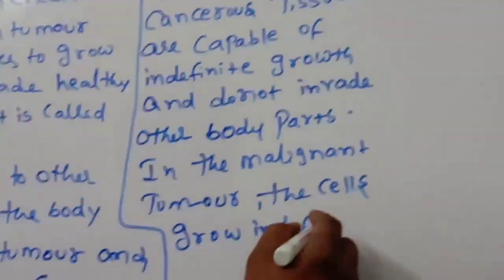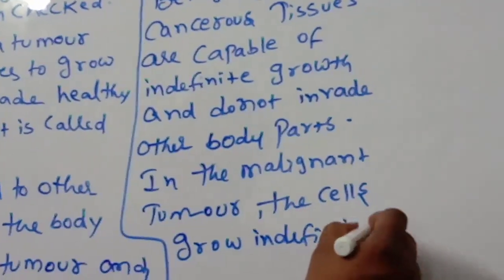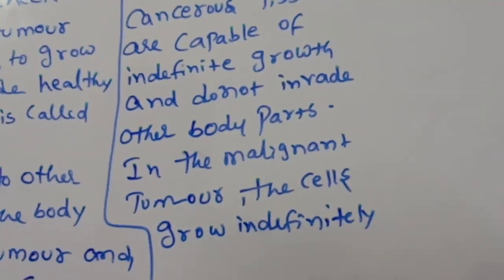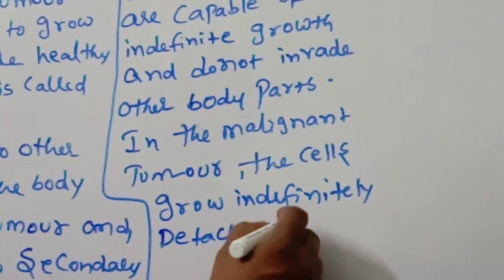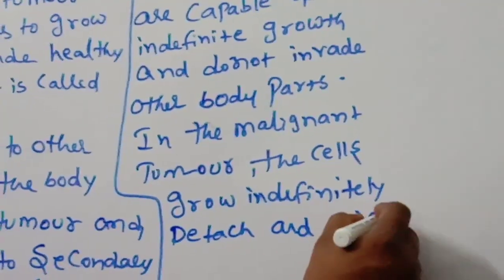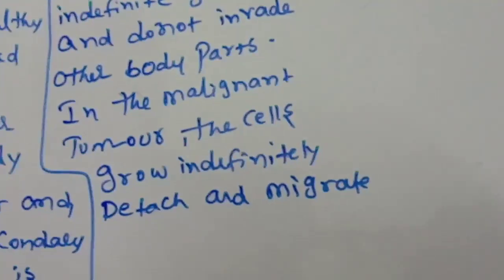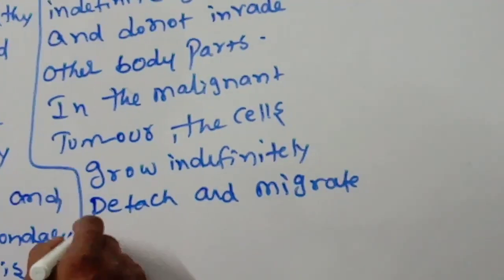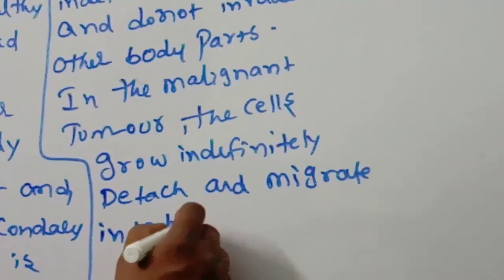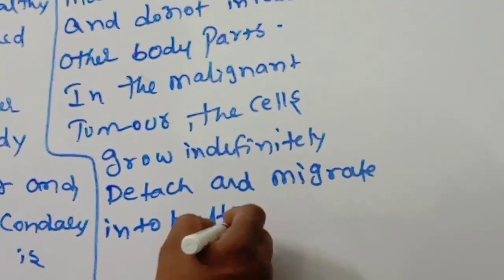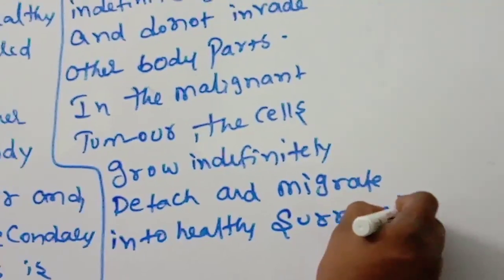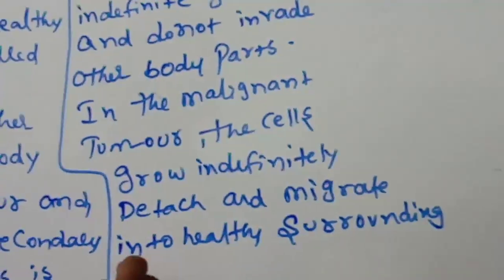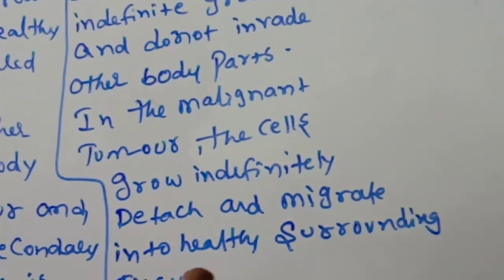This is important. Indefinitely, they detach and migrate into healthy surrounding tissues. This is important: healthy surrounding tissues, okay children.